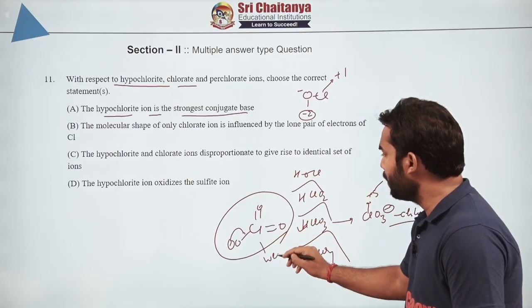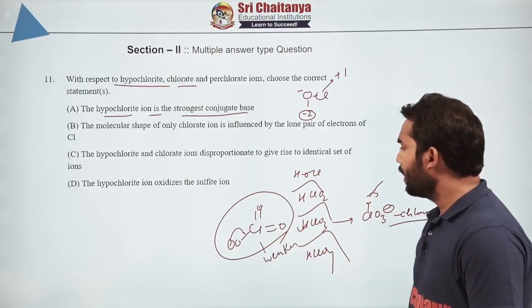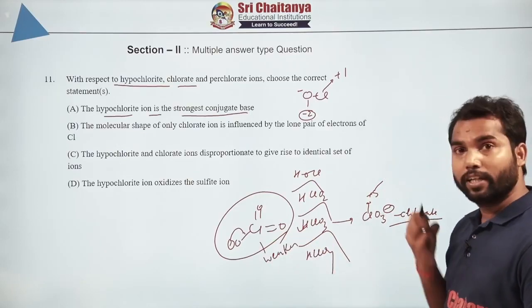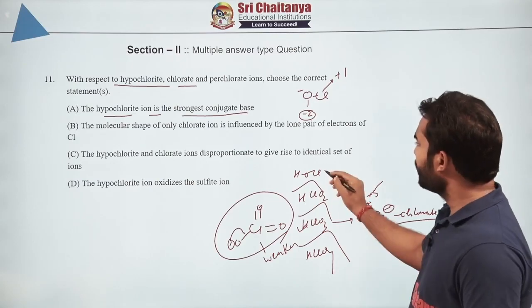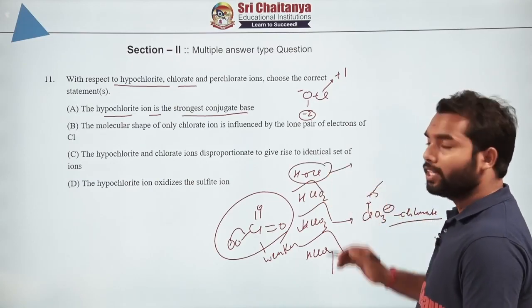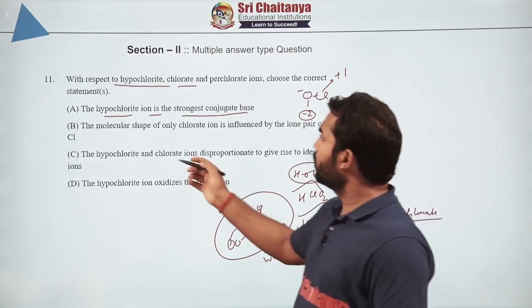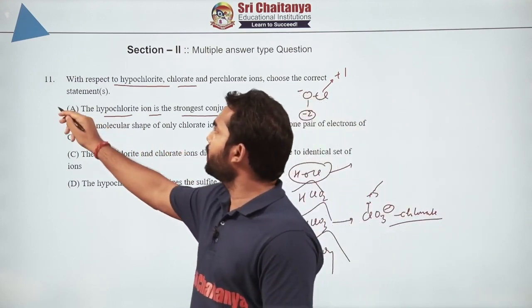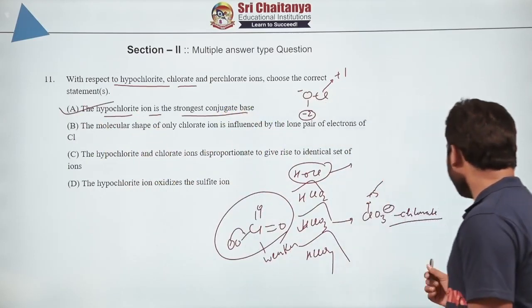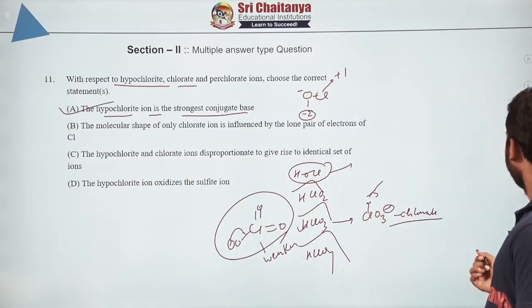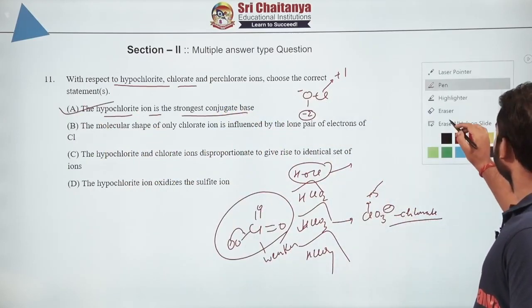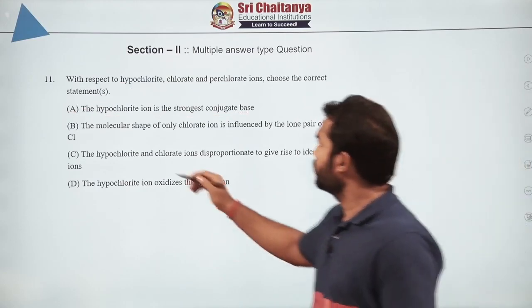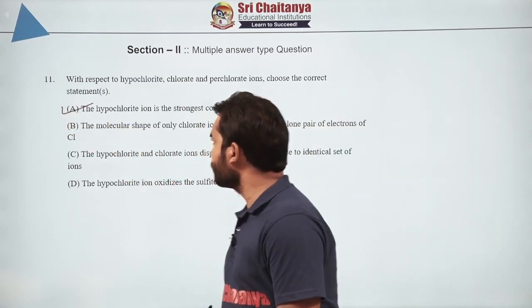Stable means weaker; it doesn't have the tendency to accept the H plus ion back. Whereas this is the weakest acid, so the corresponding base will be stronger. So the hypochlorite ion being the strongest conjugate base is correct, absolutely. Now moving to the next option. So this was correct anyway.